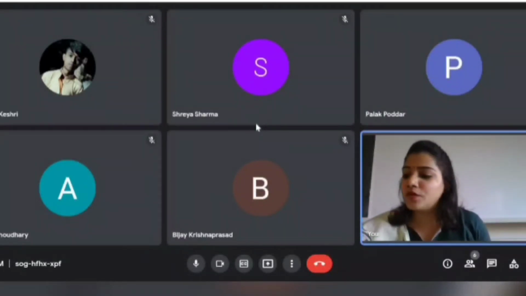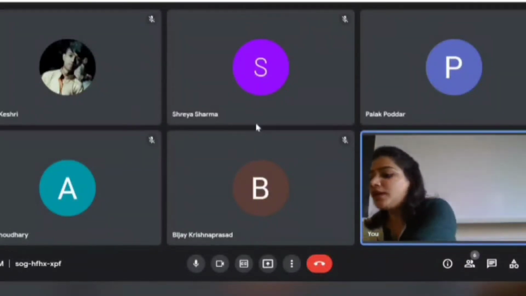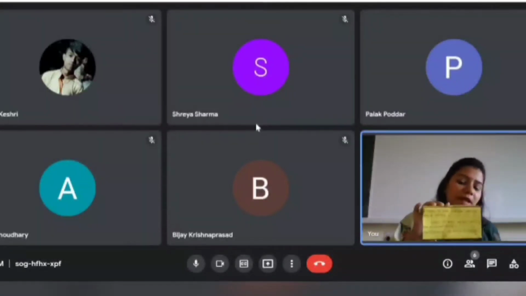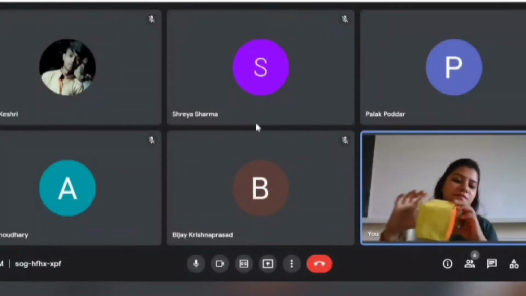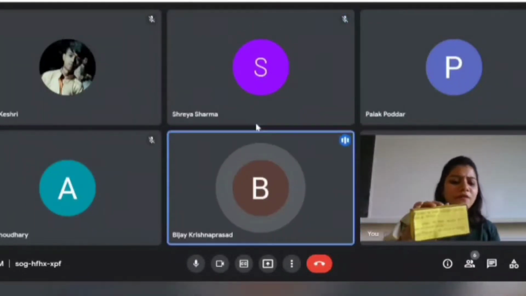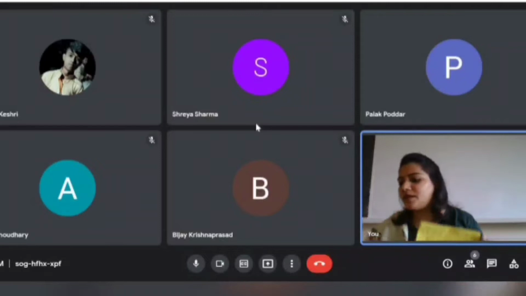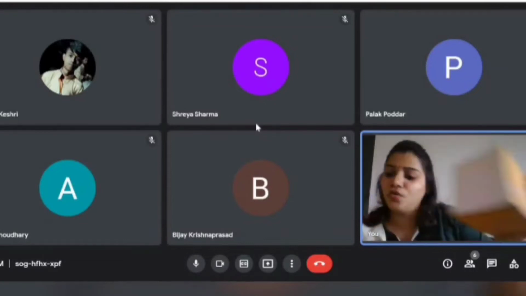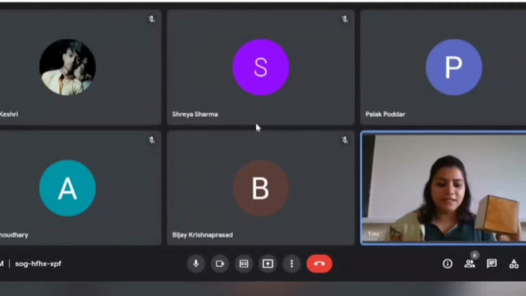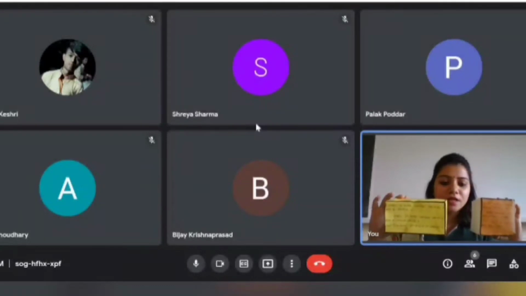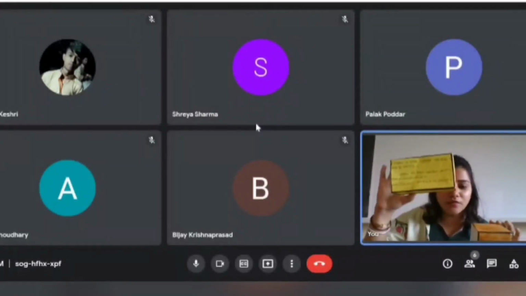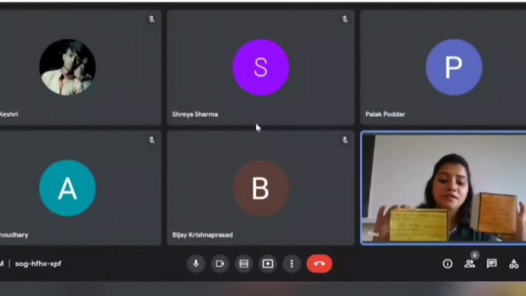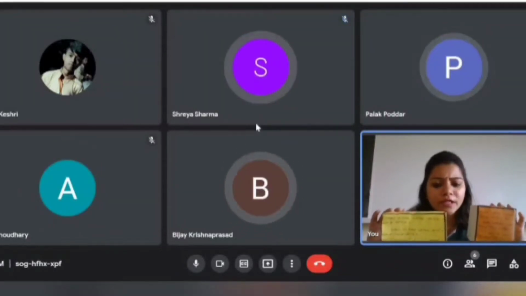फर्स्ट ऑफ ऑल, बिफोर स्टार्टिंग दैट आई हैव समथिंग फॉर यू. आई मीन आई हैव सम शेप्स. तो कैन यू सी द शेप एंड टेल मी व्हाट इज दैट? Cuboid. But why are you saying this as a cuboid? Okay, let me show you one another shape. Just wait. So this is the another one, and this is the second one. So this one is what? What you have said? Cuboid. And this one is? Cube.